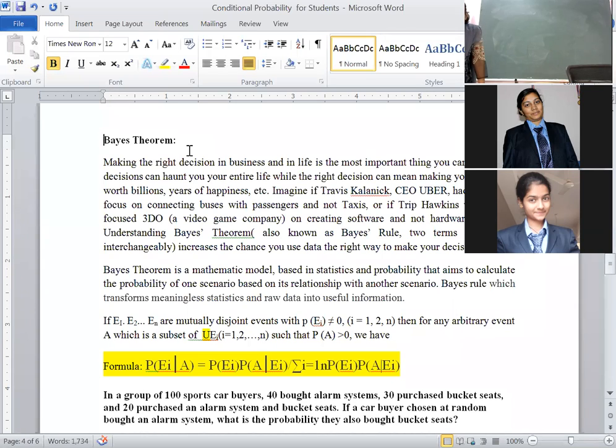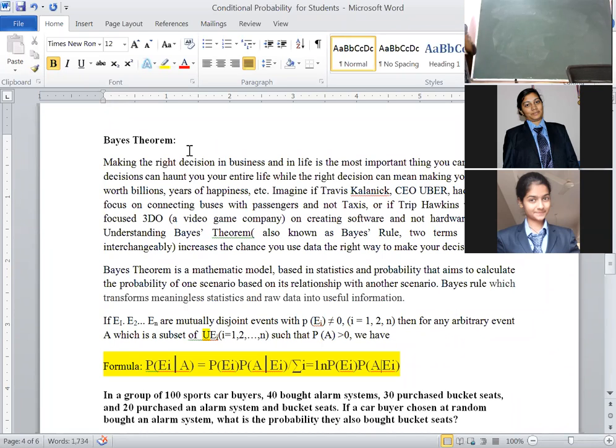Here, two applications I have taken. One is Uber cabs. The other one is a video game company, which was concentrating on software and hardware problems. In that case, Bayes' theorem is applicable. Actually, Bayes' theorem is a mathematical model.